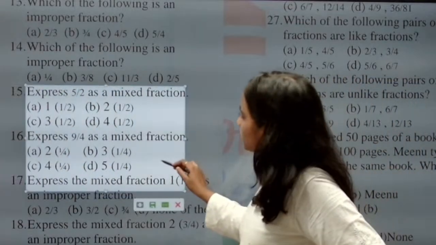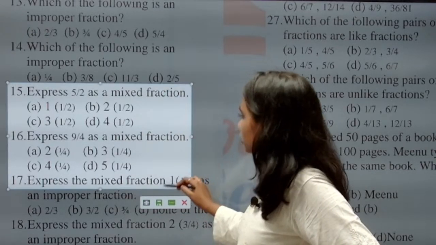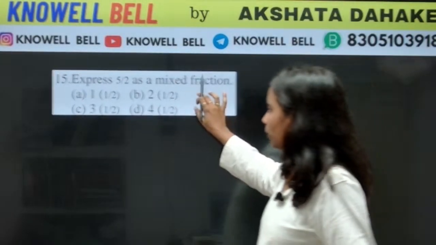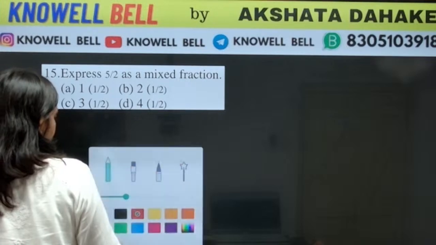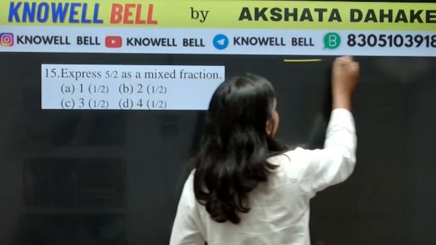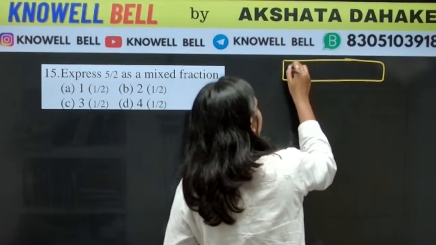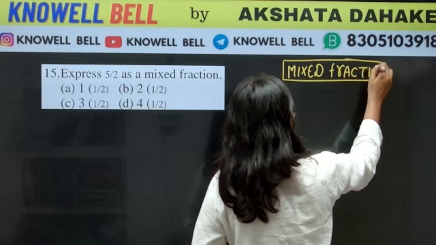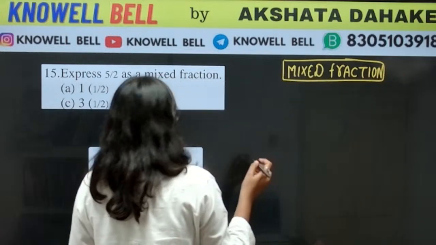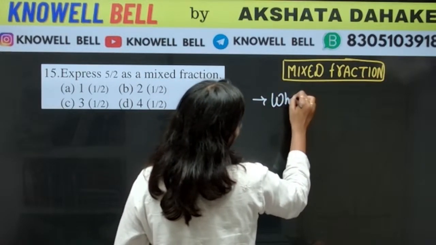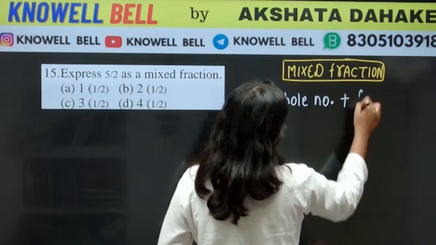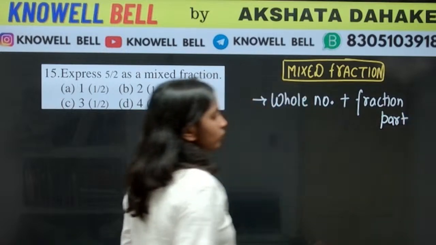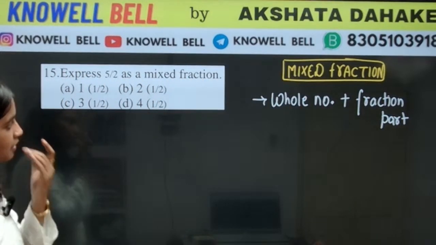The next question is express 5 by 2 as a mixed fraction. हमको क्या करना है? We have to express 5 by 2 as a mixed fraction. Now before getting into that, mixed fractions क्या होते हैं? Mixed fractions are the fractions which contain a whole number plus a fraction part. Such a fraction which has a whole number also and a fraction part also, we call such a fraction mixed fraction.